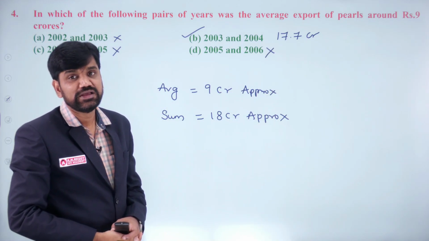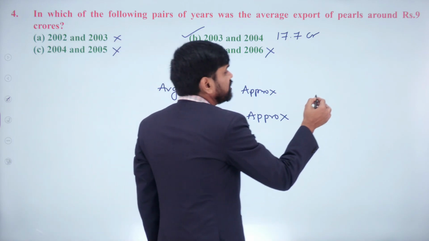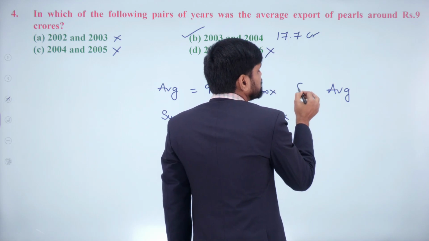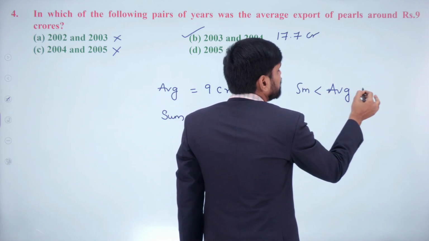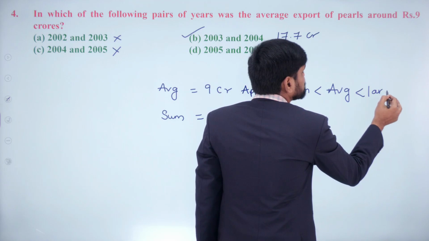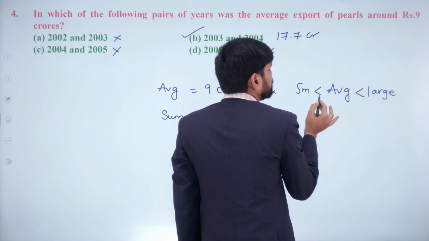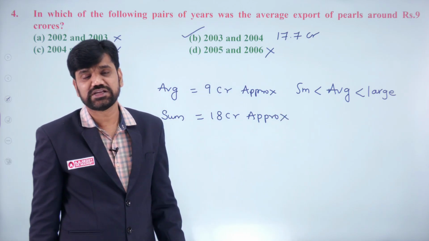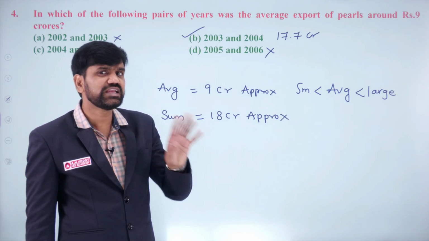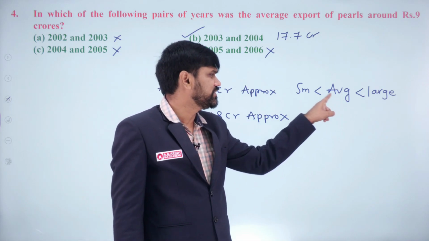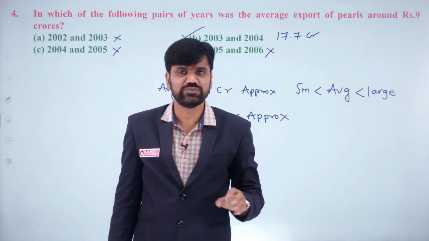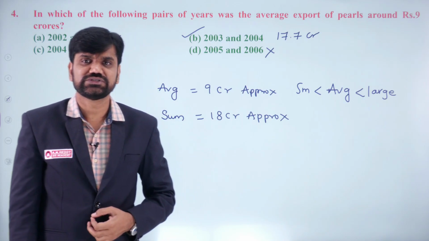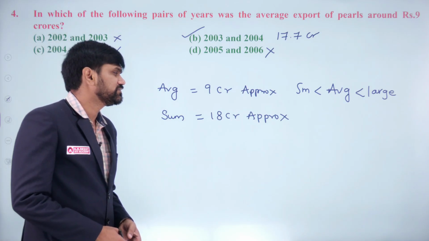Option B. Please remember, the average of any set of numbers always lies between the small number and the large number. Worst case, if all the numbers in the group are equal, the average may be equal to those numbers. Generally, the average always lies between the smallest and largest number in the group. Remember that property. Based on that you can easily eliminate options. Please make a note of it.